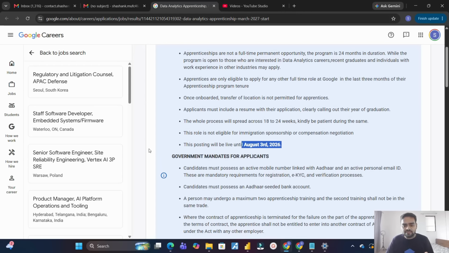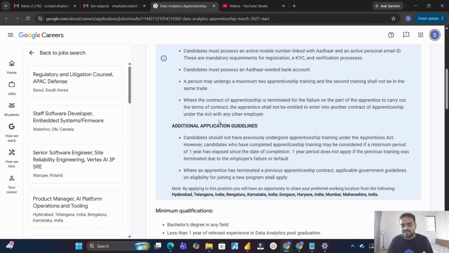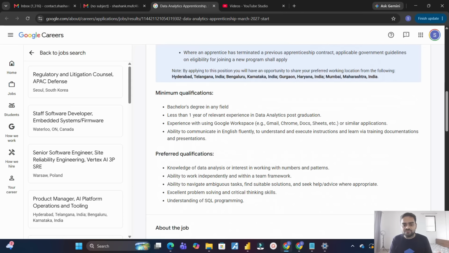Alright, coming back to the apprenticeship program details. Next couple of details are very generic. So that means you need to have Aadhaar linked to your mobile number. You should have a proper bank account. So all those things you should be ready with. I hope that you already have. The next point is the location. The location will be either of four. One is Hyderabad, second one is Bangalore, third one is Gurgaon, and fourth one is Mumbai. So out of these four locations, you will be given one location and you need to go there and complete the apprenticeship there itself.